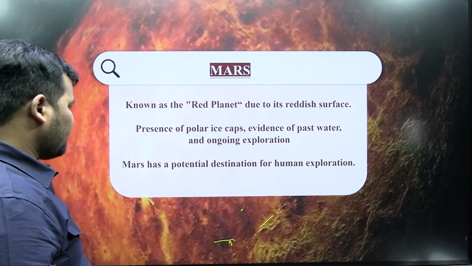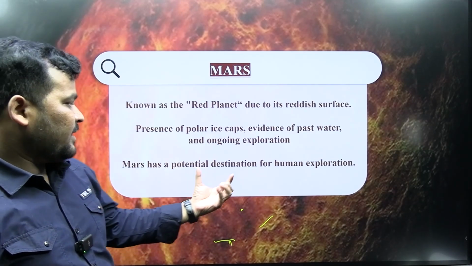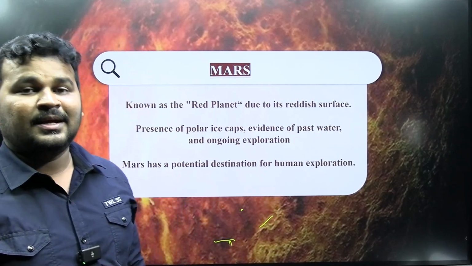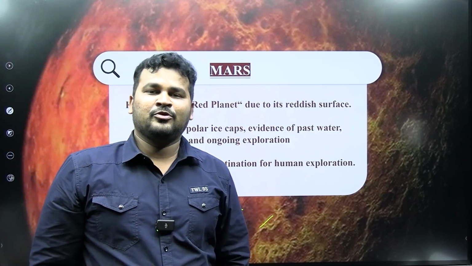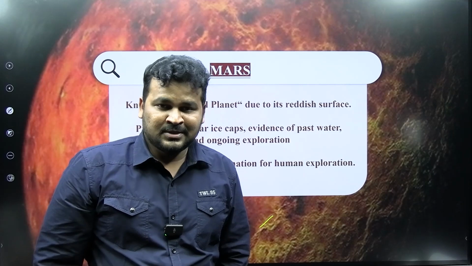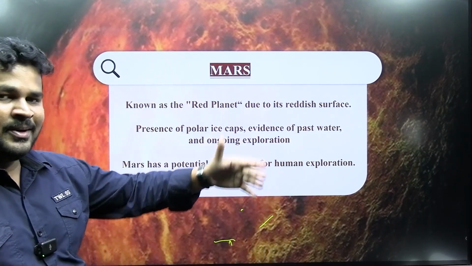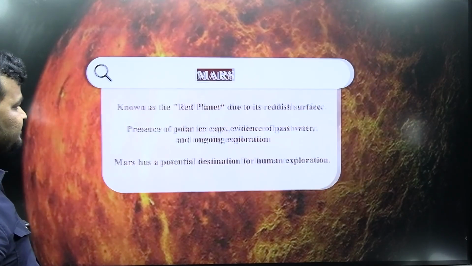So sometimes it may be treated as a destination for human beings. In the future, human beings may celebrate their honeymoon days on Mars. Not now, maybe possible in the future.